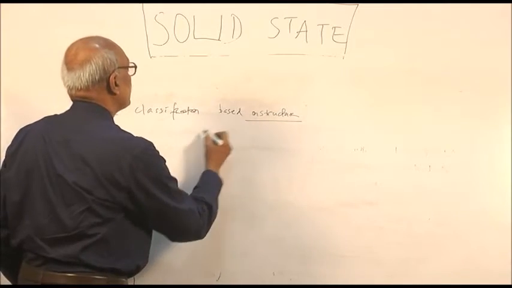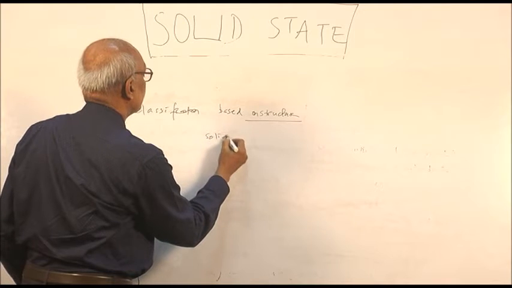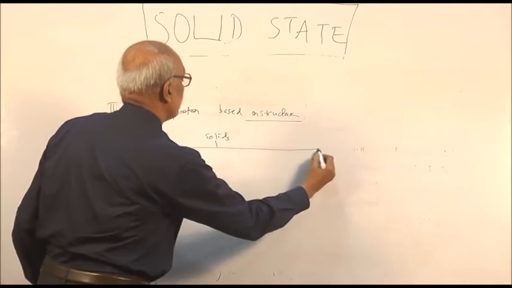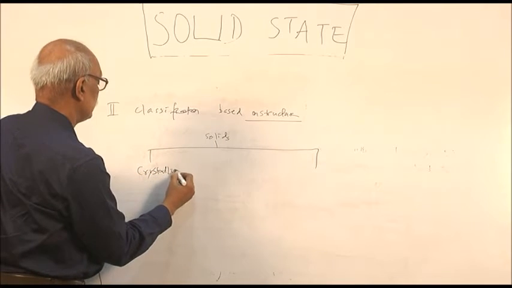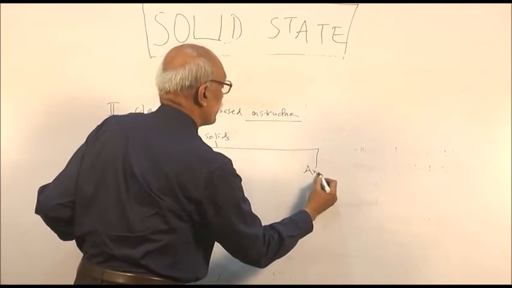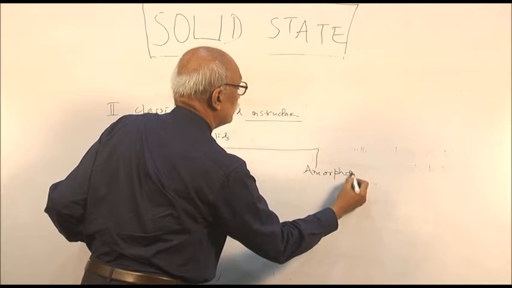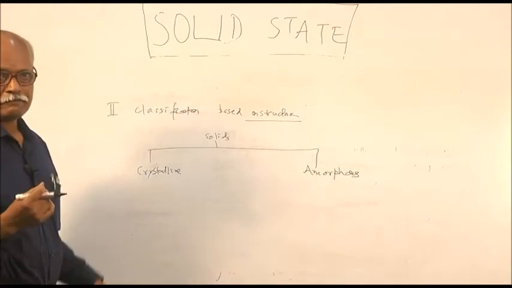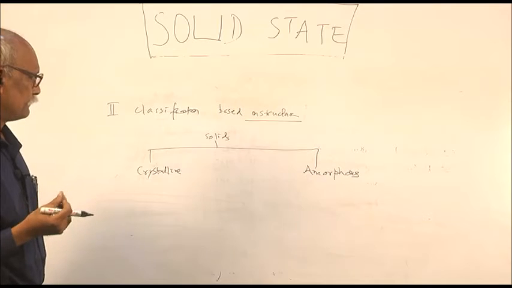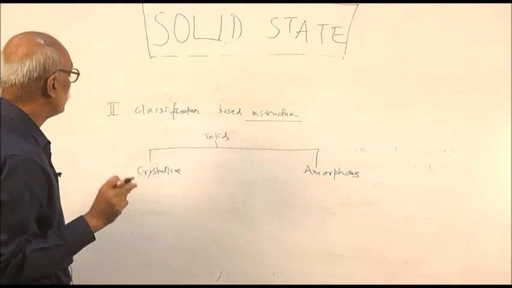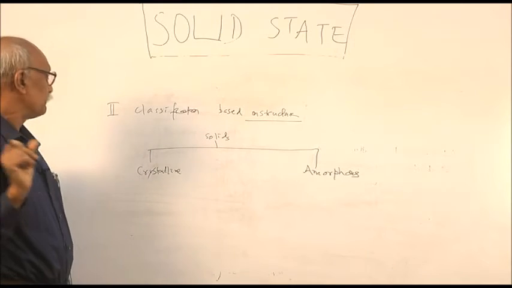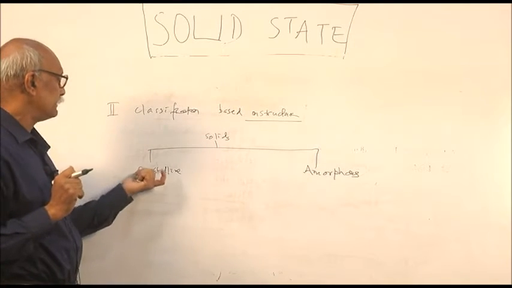So on this basis, solids are of 2 types: one is crystalline, another is amorphous. Just like face powder, very smooth, is amorphous. But crystalline is rough to touch. If you rub within these 2 fingers, it will be rough, that is crystalline.